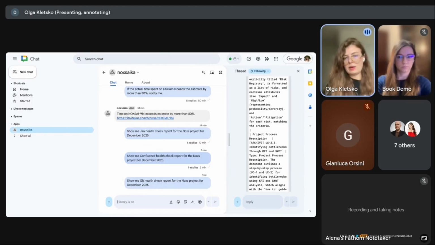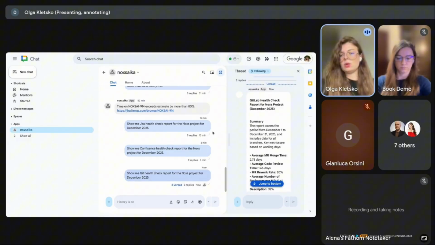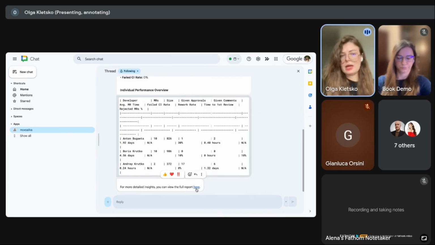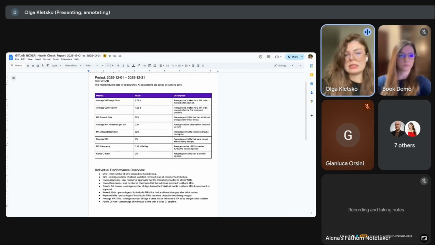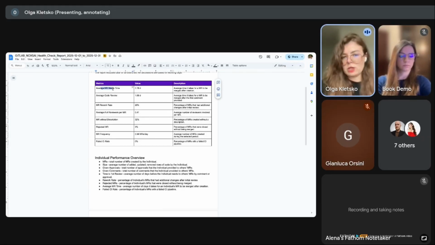And when I request this report, I would like to understand which existing processes of code delivery we have, how quickly we react to review of merge requests, and how good we are at delivering code. The same approach here. We can see a statistic. We can open a Google document with all details and see metrics. So, for example, average merge request time.